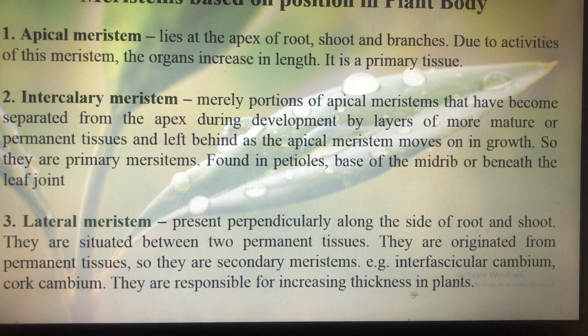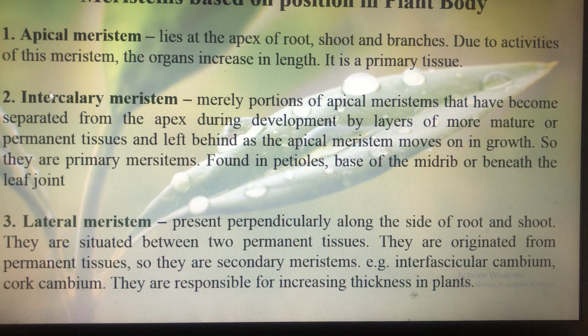Next we're going to discuss the classification of meristematic tissue on the basis of the position in plant body. First is apical meristem, which lies at the apex of root, shoot and branches, and due to the activities of this meristem, the organs increase in length. So this is more or less the characteristics of primary meristem when we got to know about it. So we can say that on the basis of position, we are terming it as apical meristem, this type of tissue, and on the basis of origin, these tissues are known as primary tissue.